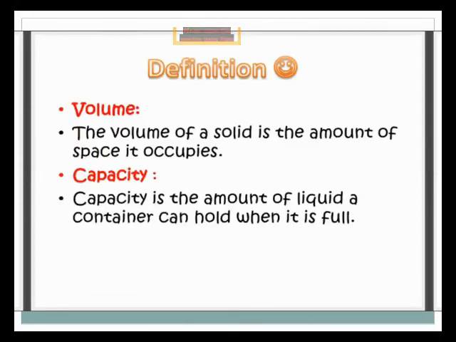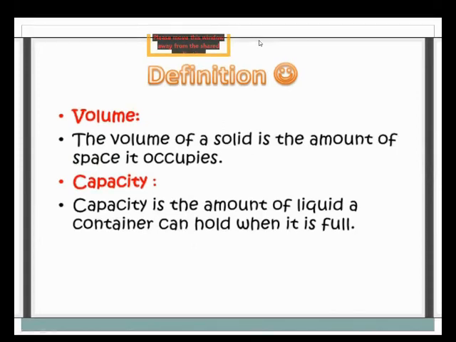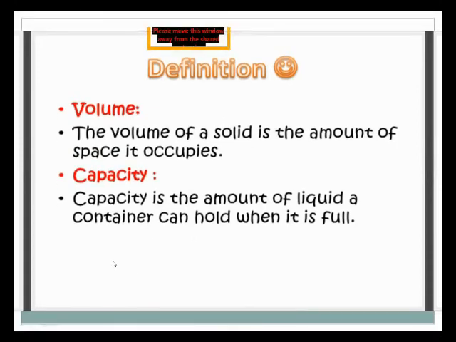Now, what is the definition of volume? The volume of a solid is the amount of space it occupies. Means any substance occupies an area; this is called volume. What is capacity? Capacity is the amount of liquid a container can hold when it is full.